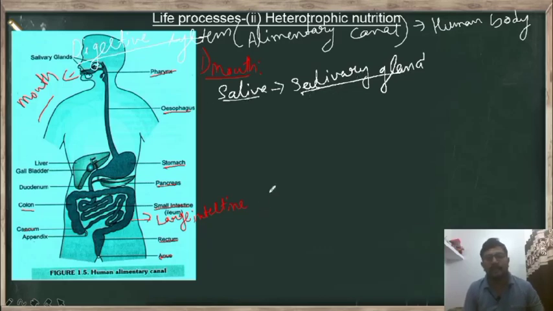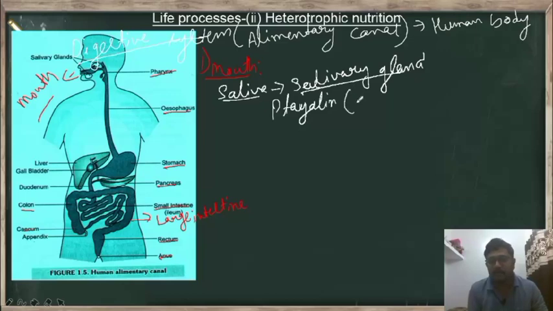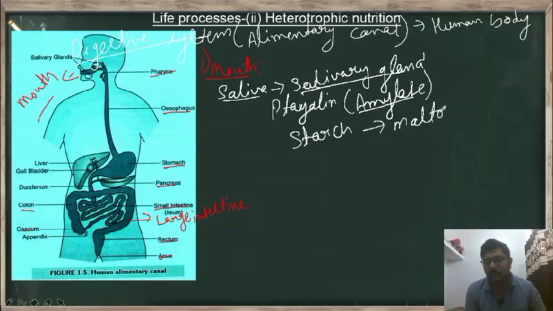Then what does the saliva contain? The saliva contains water, salt, mucin, and along with that it has an enzyme called ptyalin. This ptyalin enzyme we commonly call the amylase enzyme. This amylase enzyme breaks down starch into maltose in our mouth.